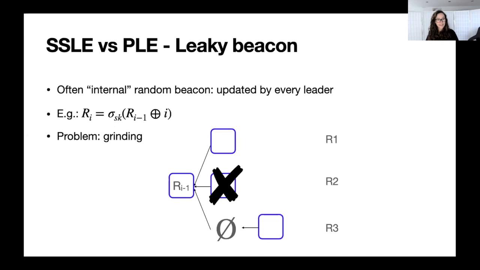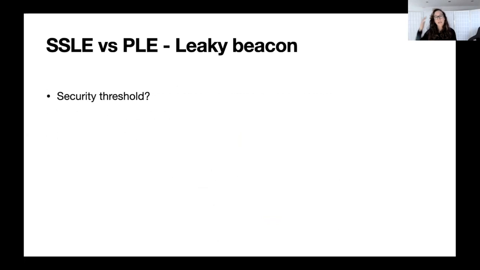So hopefully the attack is clear now. And now let me give you the results that we find in the case of grinding. So the first question that we asked is, what is the security threshold in this case? In the previous case where we had the ideal random beacon, it was obvious that the security threshold was 1/2. So what it means is that for an adversary that has less than half of the power, the attack will never succeed at some point.